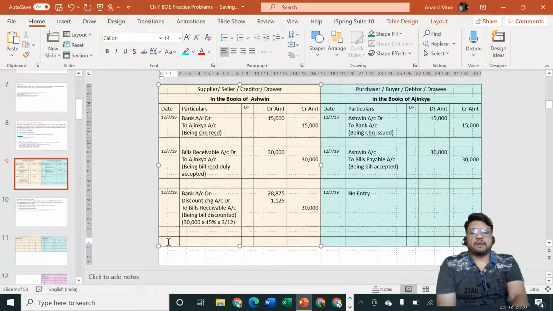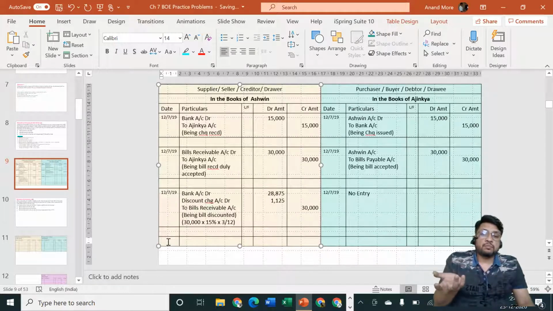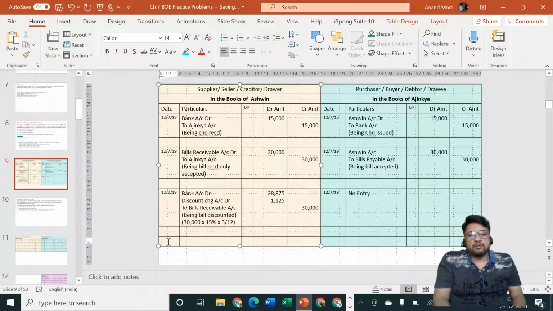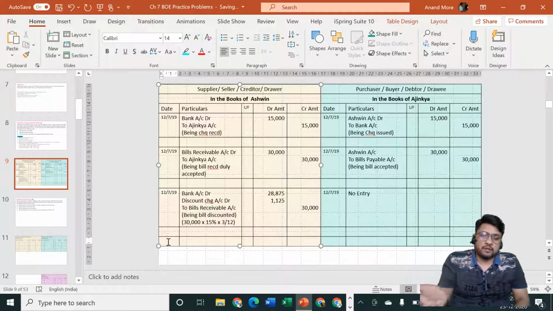Now comes the next part. Now the bill is resting with whom? Is it in the cash box of Ashwin? No, it has already gone to the banker. Is the banker holding it as the property of Ashwin, or is the banker holding it as his own property? Obviously, the banker is holding it as his own property. For the banker, this is not a property of Ajinkya, because Ajinkya sold the bill to the banker. So it is now the property of the banker.